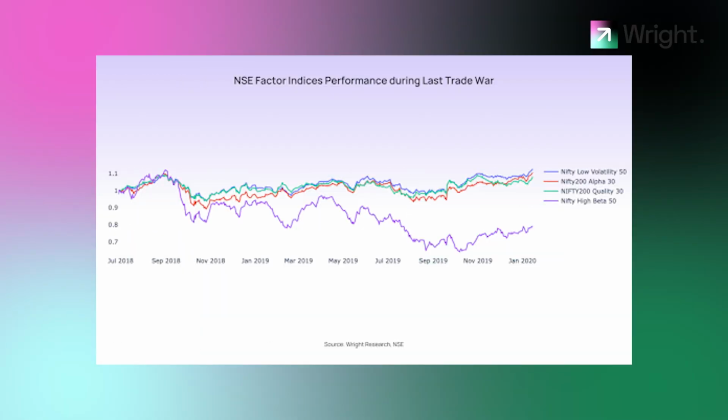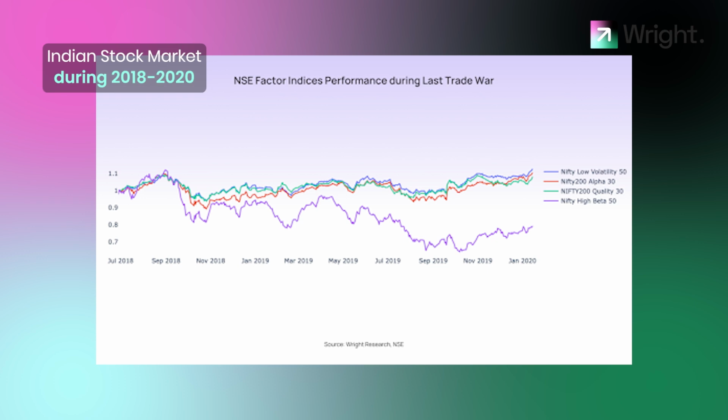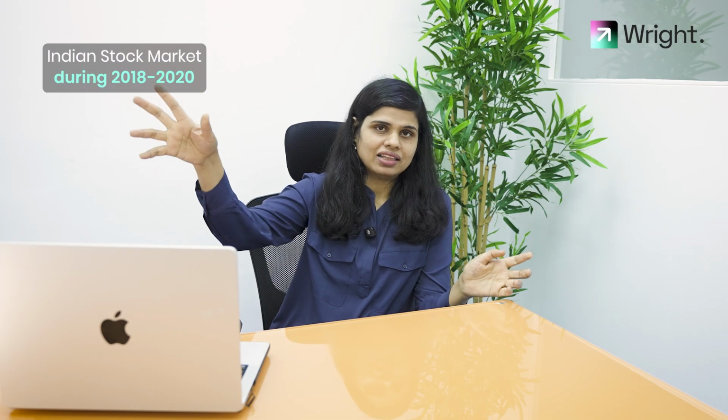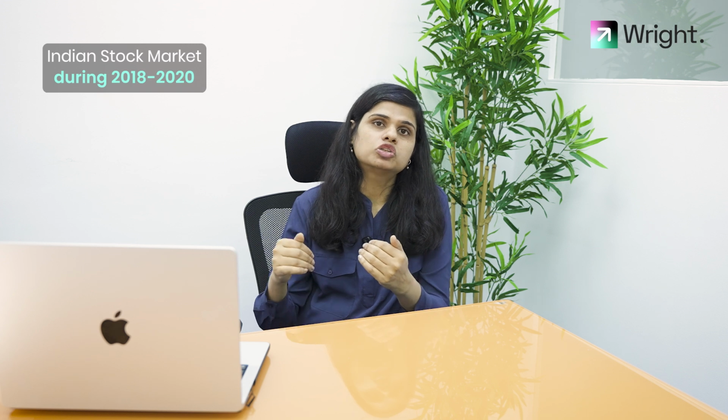You saw markets correct by 10% across the world. The currencies across the world also inflated. There was a slowdown in economic growth as well. If we look at the India market, during that period from 2018 June till 2020 January, the Indian market went through a volatile phase. There was no straight path of growth, right? There was a lot of volatility from which we came out and saw a strong growth post-COVID. But while the trade war was going, there was a lot of volatility in the market.